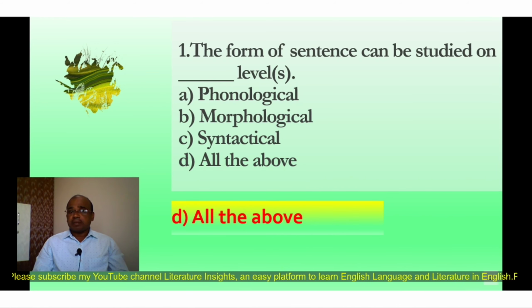The form of sentence can be studied on 3 levels such as phonological, morphological and syntactical. In phonological level we can find the phoneme or sound is same. For example, bank is used for financial transaction and another bank is used for the river bank. Then morphological. In morphological levels we can simply study the structural analysis of words. And third, syntactical levels. In this level we can simply study the structural analysis of the sentence.